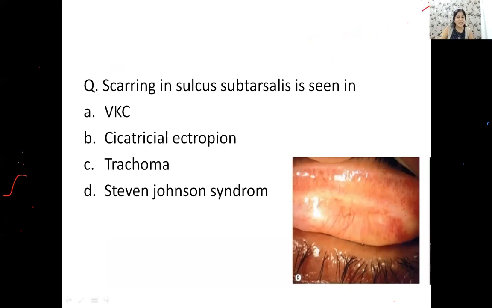हाँ जी. So ये किसकी बात कर रहे हैं हम? What is this line, guys? What is the name of this line? The scarring in the sulcus subtarsalis. This is seen in trachoma, and this line is called the Arlt's line. Okay? Very important, easy question. But yes, picture questions are there from trachoma as well. Okay? Now, I'm sure everybody knows everything about trachoma.